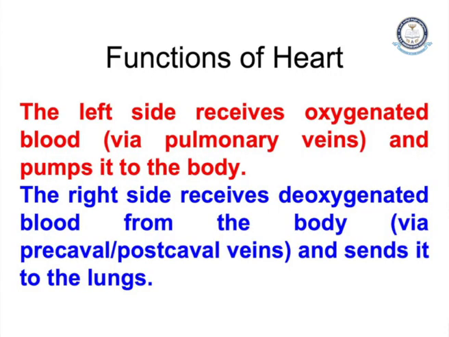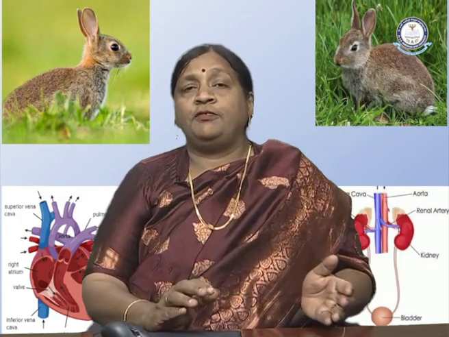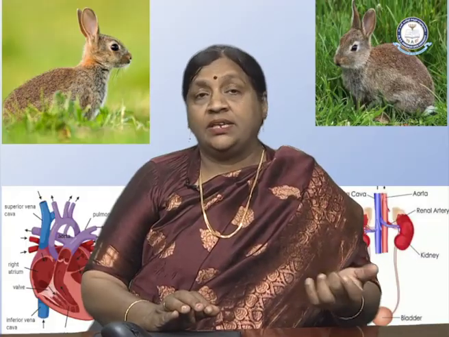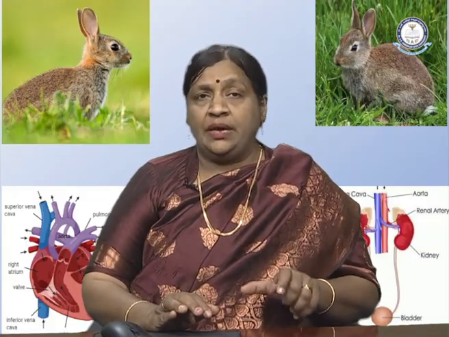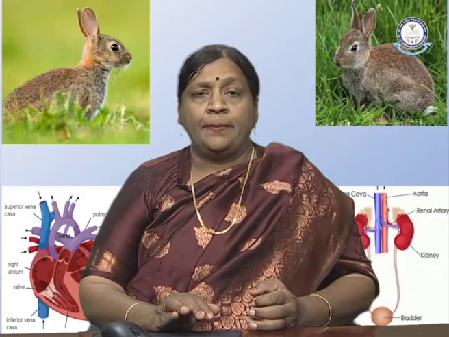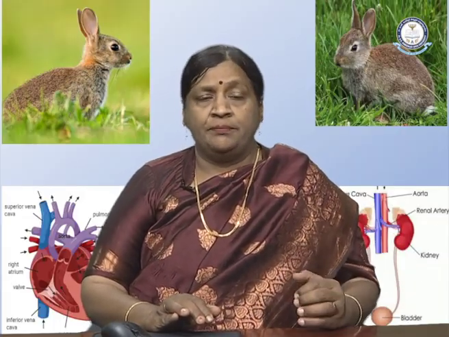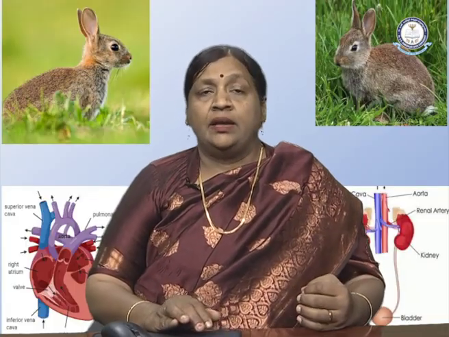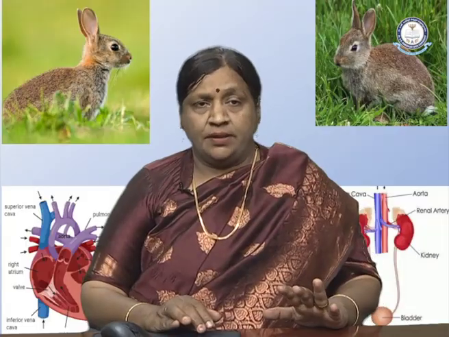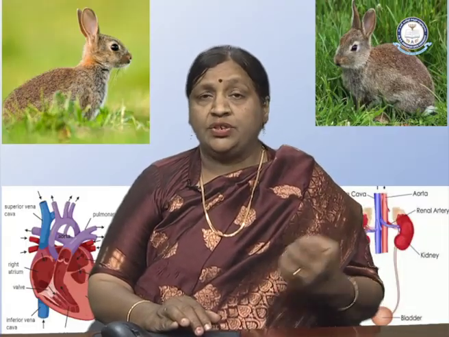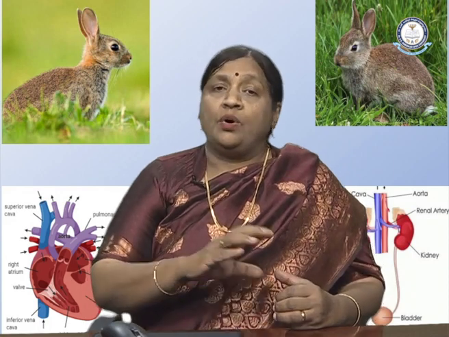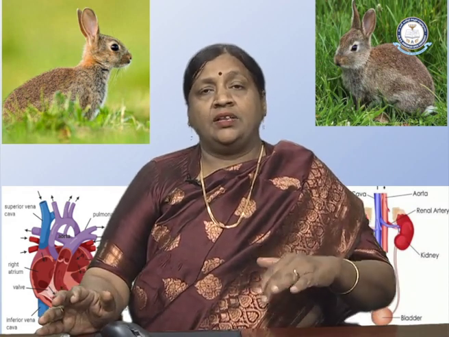Now, functions of the heart. So what are the important functions the heart plays in our body? Here we are referring to the body of a rabbit as a case study. In the heart, the left side receives the oxygenated blood, and how does it receive it? Through the pulmonary vein. This vein is responsible for receiving the oxygenated blood, and now this oxygenated blood is pumped to all parts of the body. So the function of the heart is to take the oxygenated blood and give it to all parts of the body. And on the other side, the right side receives the deoxygenated blood.